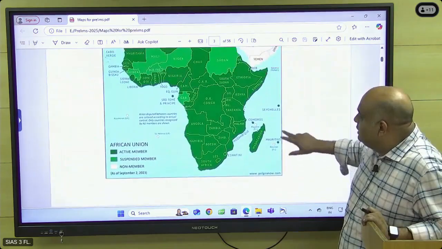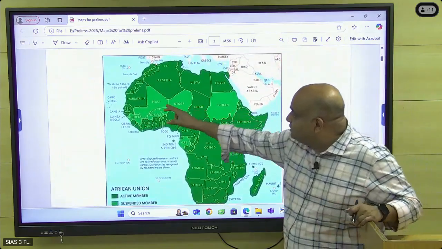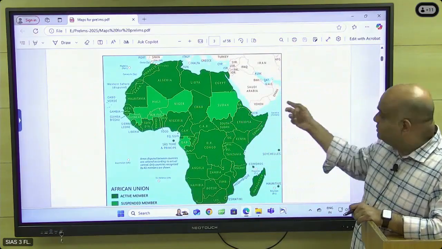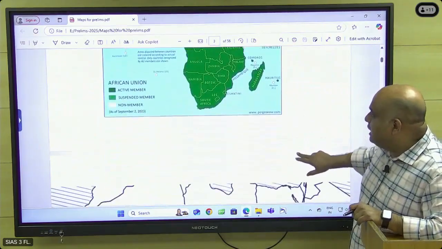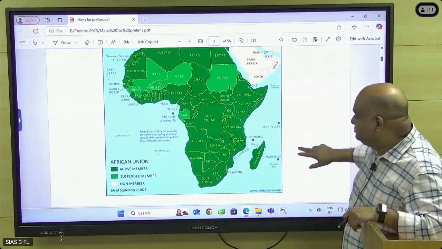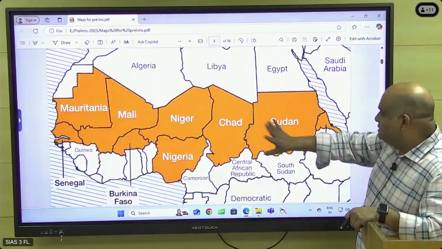Okay, ECOWAS. And then this is the African Union. These countries are suspended from the African Union because of military takeover. Active members, suspended members. These countries are active members, these are all suspended members. Again, these states.